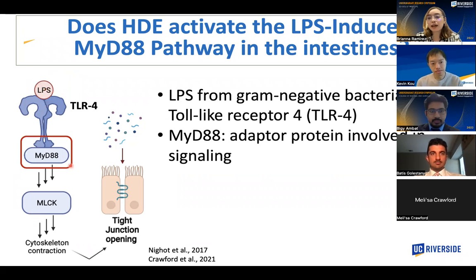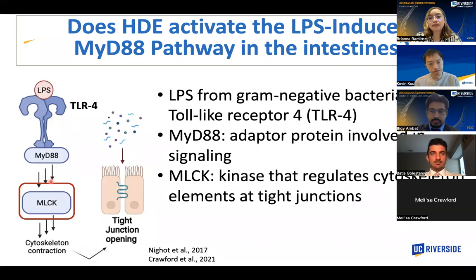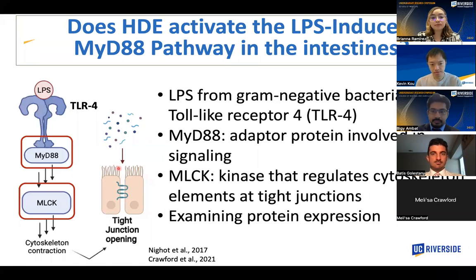Then MyD88 binds to toll-like receptor 4 inside the cell, which activates the signaling cascade. This signaling cascade eventually allows for the transcription and translation of MLCK, myosin light chain kinase, that regulates cytoskeleton elements. So MLCK allows for the cytoskeleton to contract, leading to tight junctions opening and thus an increase in intestinal permeability.